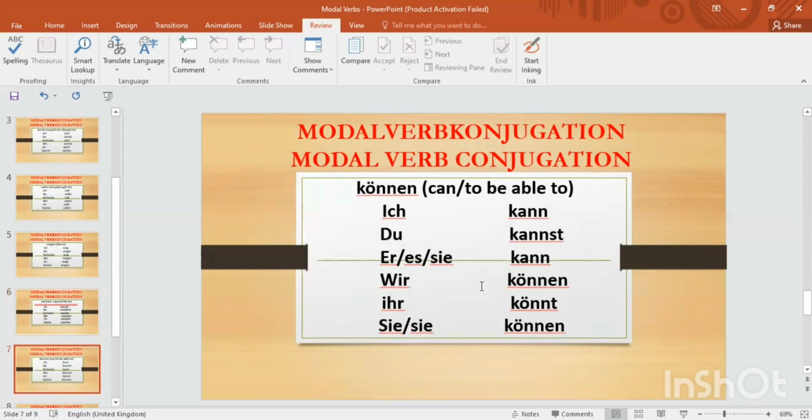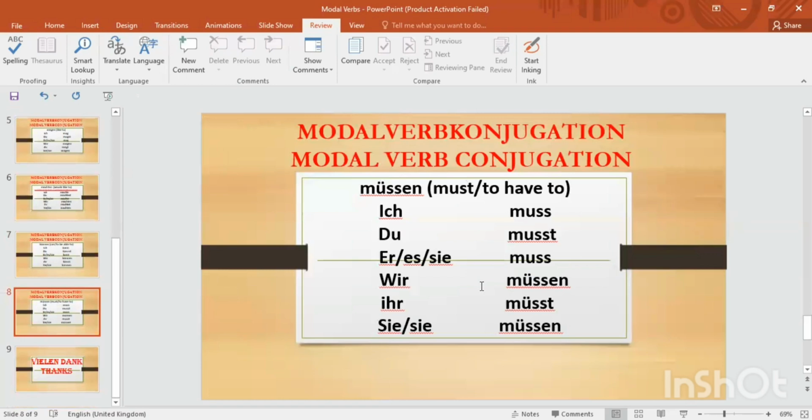Okay. So next is können. Können means can or to be able to. We can use the verb können to tell abilities or capabilities. I can do this, I can swim, I can go there. So can I help you? For these sentences, we use können with the conjugations. And müssen. Müssen is must or to have to. That means for sentences where we have to tell that this thing is a must and you have to do this.